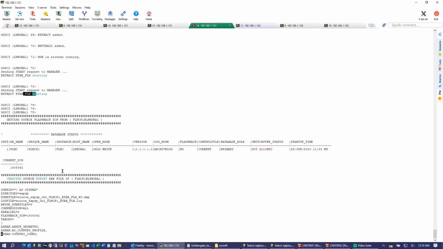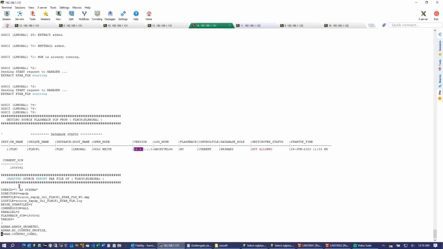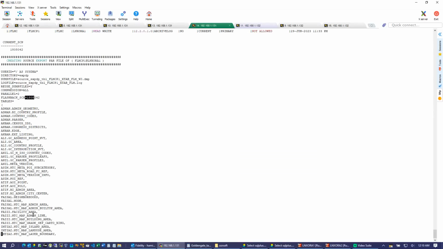Okay, and here we are getting the SCN number from the OLTP database to be used in the export file. This is my export parameter file. Okay, and we are using this system change number, SCN.